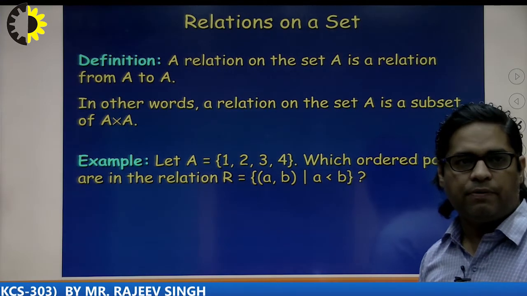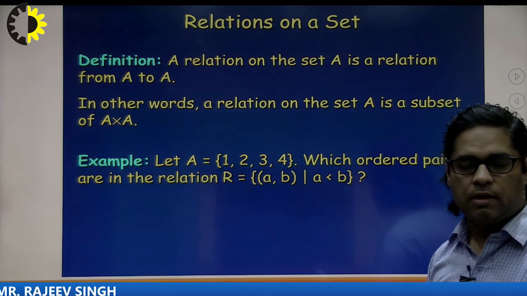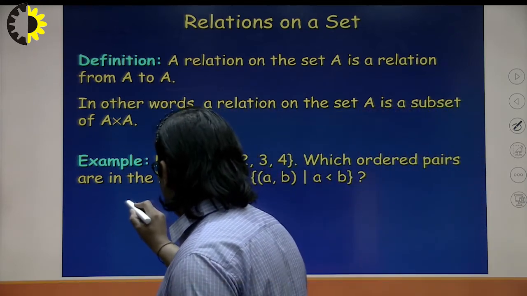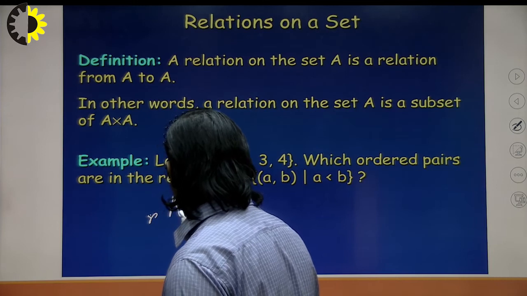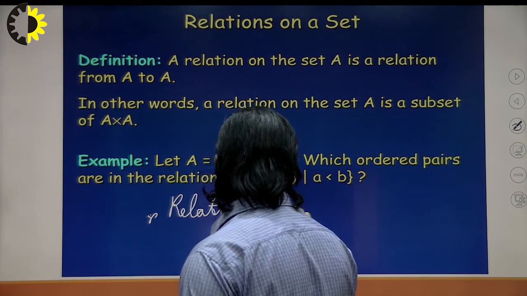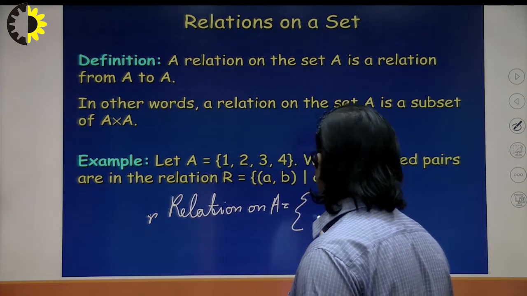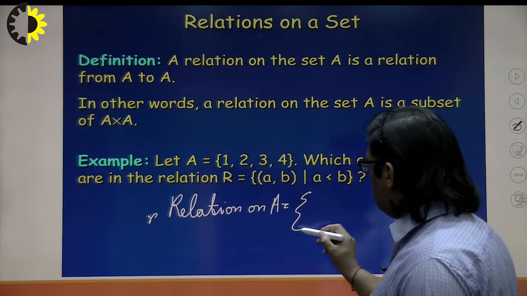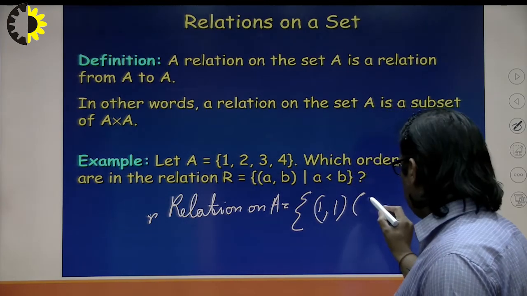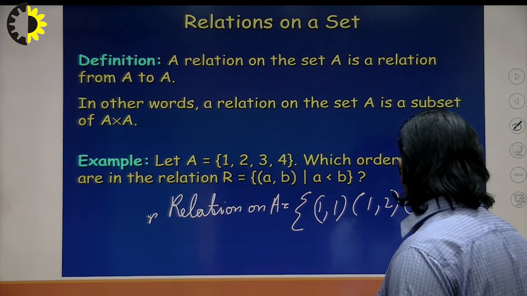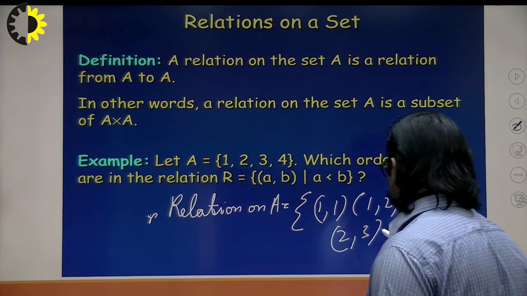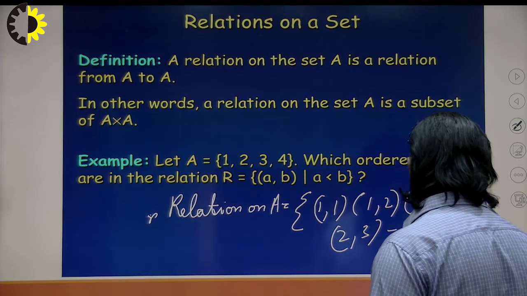So the idea for a relation on A will be, if A has 1, 2, 3, 4, this 1 is related to 1, 1 can be related to 2, 1 can be related to 3, or 2 can be related to 3, 2 can be related to 4 and 2 can be related to any one. So this is an example of a relation on set A.